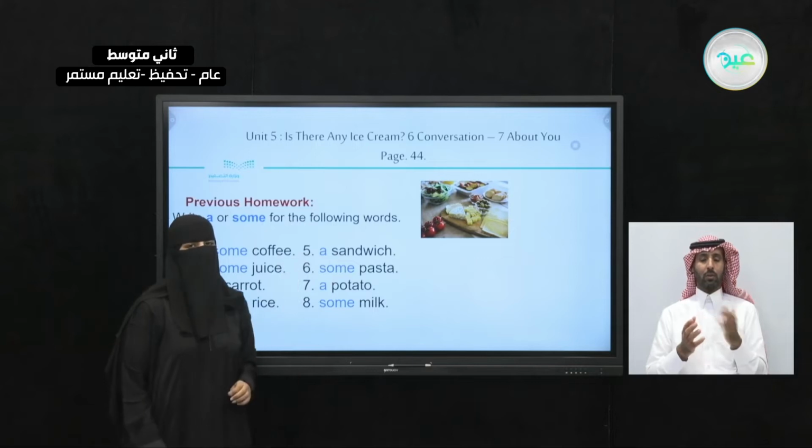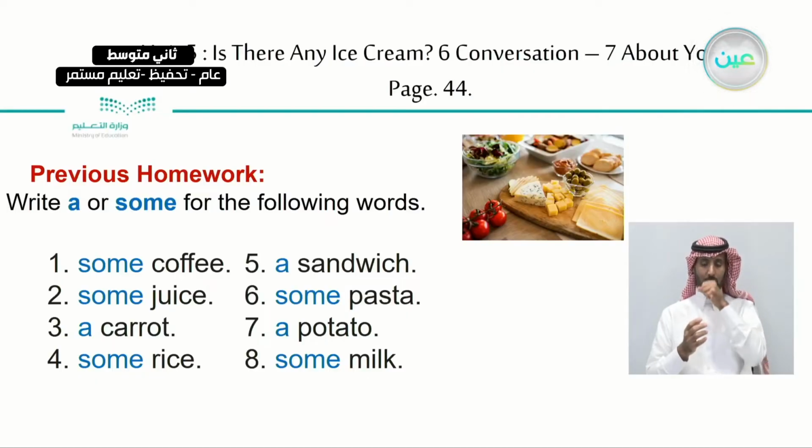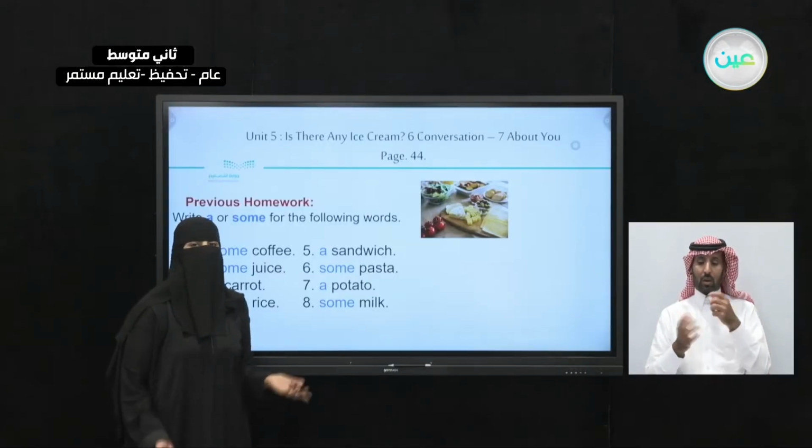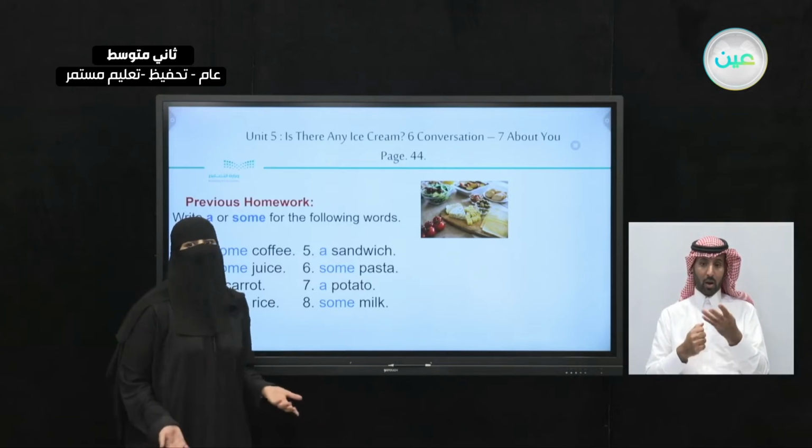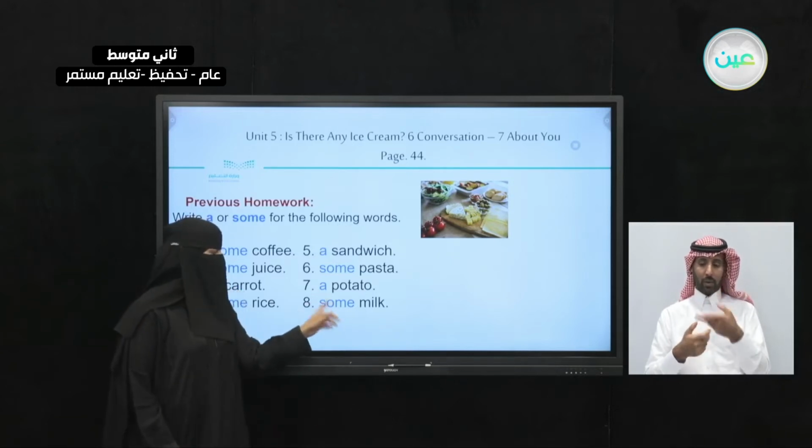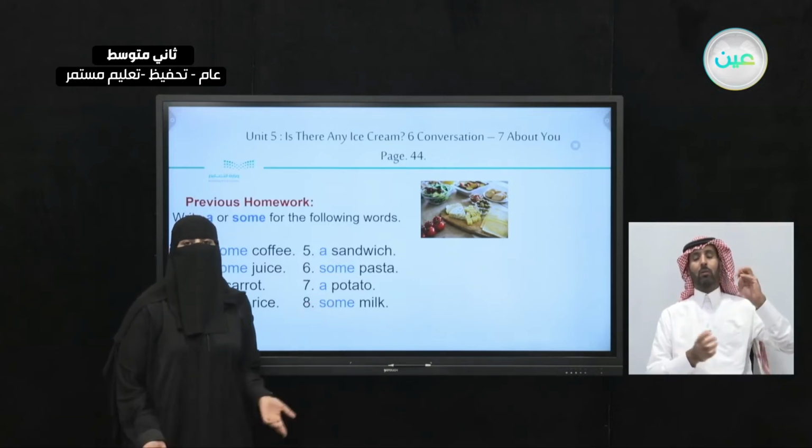How about sandwich? A sandwich. The next one is pasta. Some pasta. And potato? A potato. How about the last one, the word milk? Is it a count noun or a non-count? It's a non-count noun. That's why we use the word some milk.